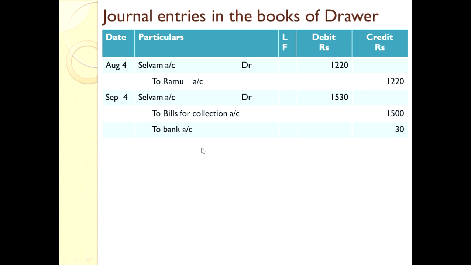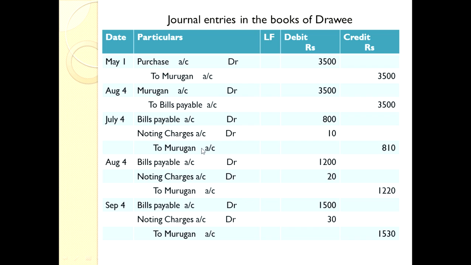Now let us go to the books of drawee. In the books of drawee, the very first one is the entry for purchase. Purchase account debtor to Murugan account. Why do we credit Murugan? Because we bought goods only on credit basis. Debit the receiver, credit the giver. On that logic we credit Murugan account.